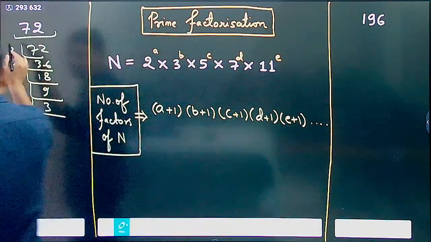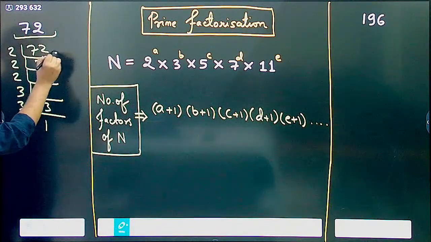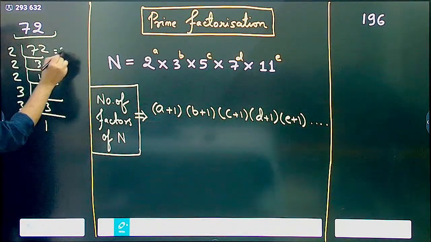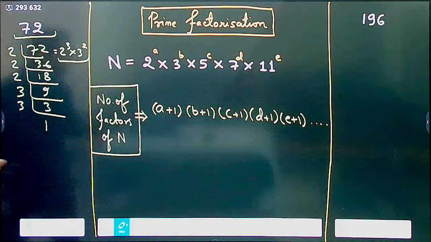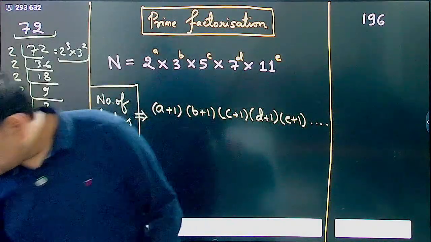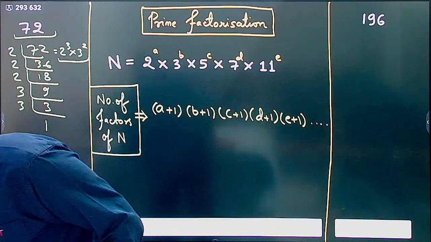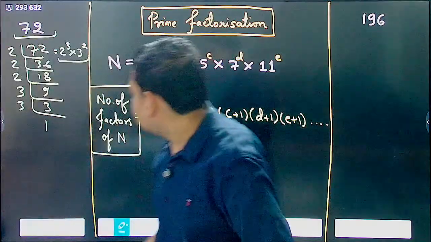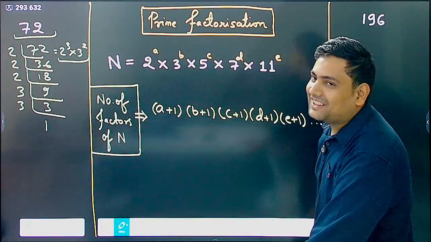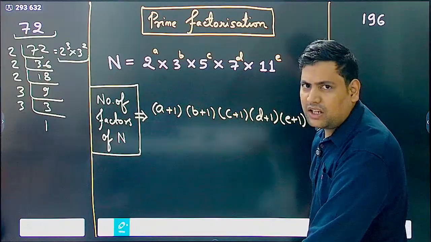What you are getting eventually is very clearly 2 into 2 into 2, that is 2 power 3 into 3 square. This is what you are getting. Correct. Now, 2 cube and 3 square is what you get.